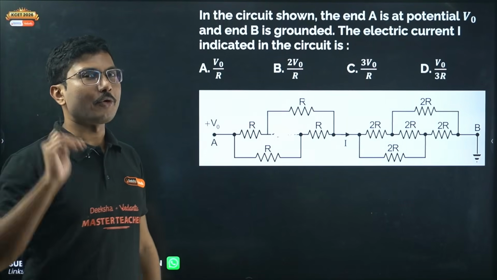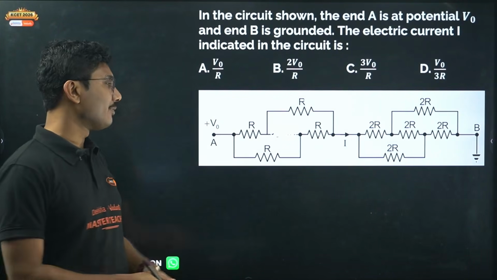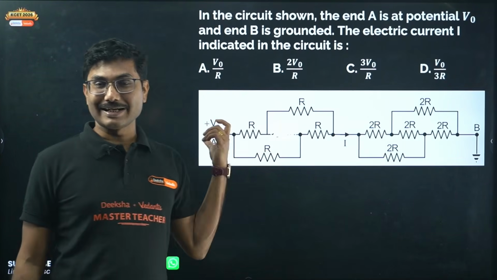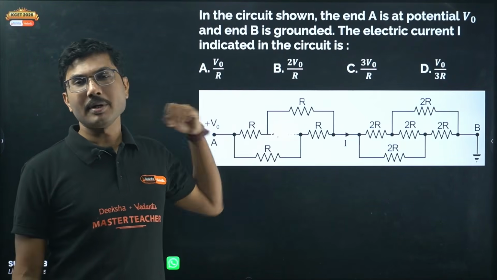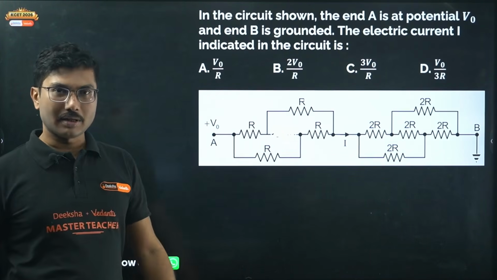So this is a very important trick that you have to remember. If the Wheatstone bridge is balanced, then this is a way to eliminate the unnecessary resistor, that is the galvanometer, which is creating a problem. Once this resistance is gone, everything is simplified, and you can solve this problem.